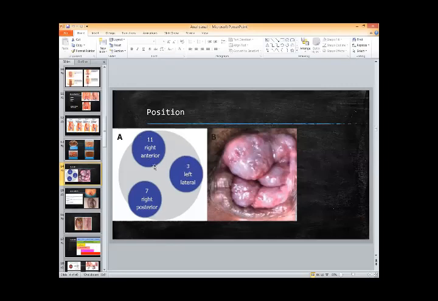This is the left superior rectal artery. And on the right side, the right superior rectal artery divides into two. One runs anteriorly, the other one runs posteriorly. So these two are the anterior and posterior branches of the right superior rectal artery, and they form anastomosis at the 11 o'clock anal cushion and 7 o'clock anal cushion with the middle and inferior rectal artery.